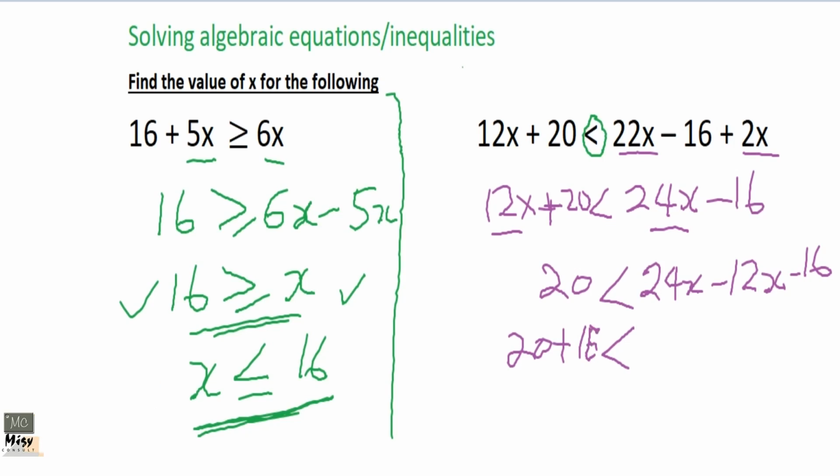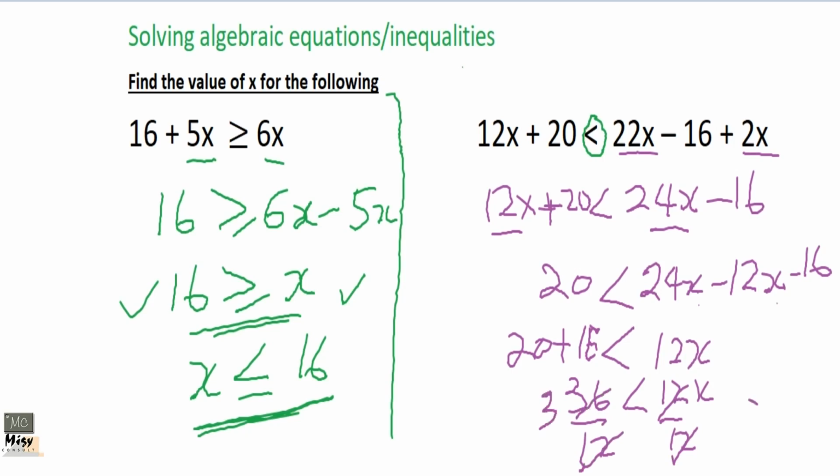Because the variable is x, put the x down. So it's now 24 minus 12, which will be 12, and we'll get 36 here. It's less than 12x. You divide through by 12, both sides. You get x is greater than what? 12 into 36 is 3.